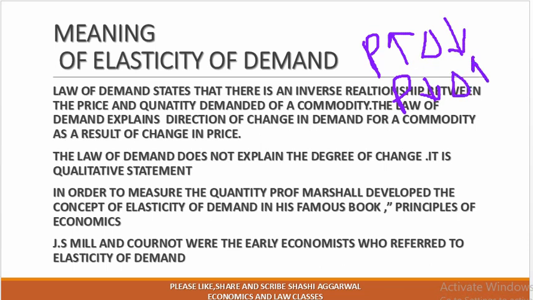So the law of demand, other things remaining the same, indicates to us the direction of the change in demand for a commodity as a result of the change in the price. The law of demand does not explain the degree of the change. How much change is there? If there is a change in the price, this much percentage, how much change is in the demand? It does not indicate quantitatively. The law of demand only explains to us the direction.